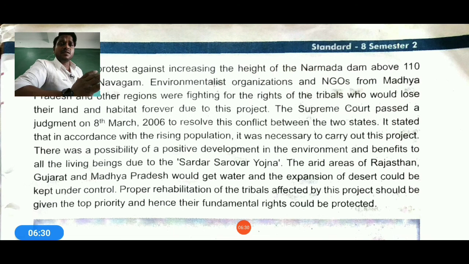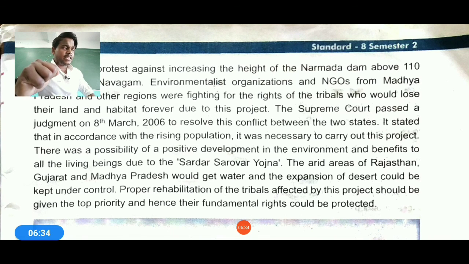Tribals in particular would lose their land. See, if the height of the dam is increasing, obviously it will need some amount of land. It means the water will be going into internal villages also. Therefore, the villages and the nearby people may lose their homes. So we can say there was a project running, the Save Narmada project. If we don't expand the project, then obviously Narmada will be vanishing after some time.